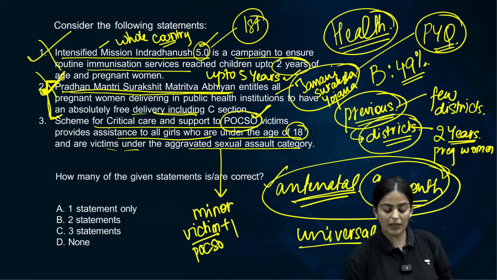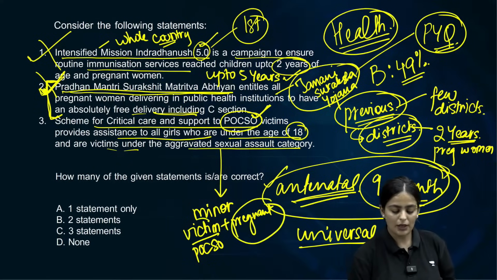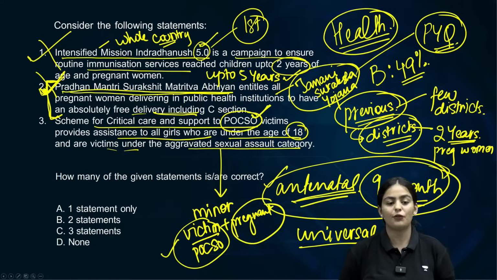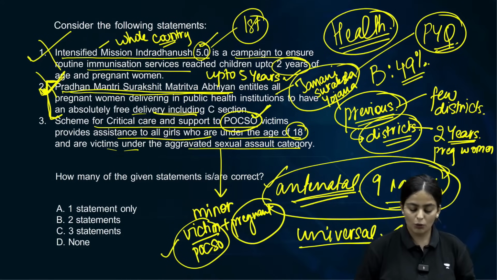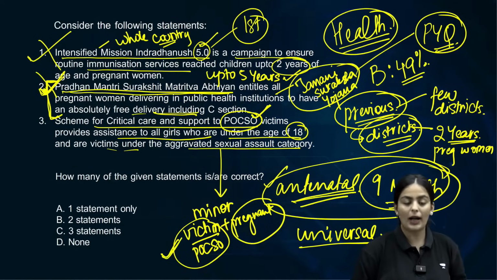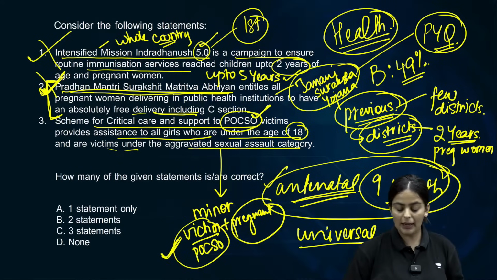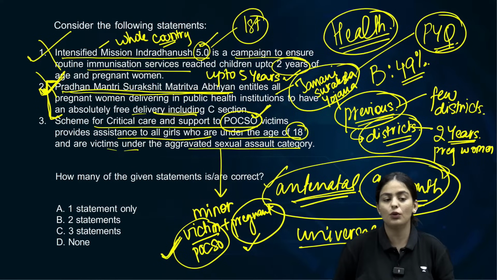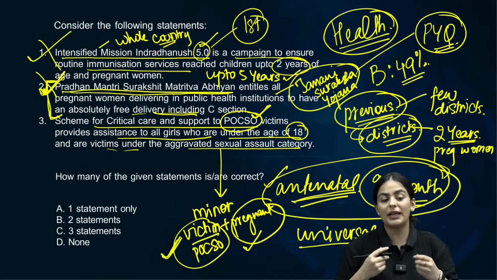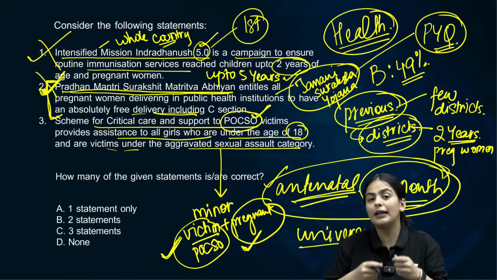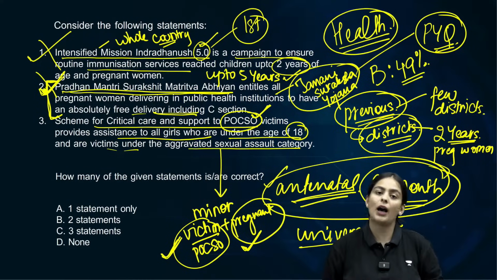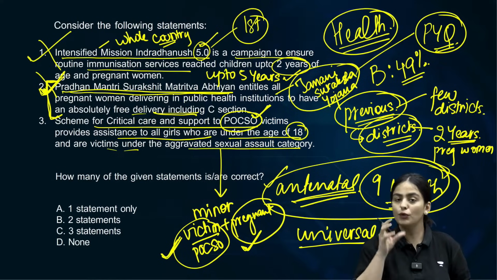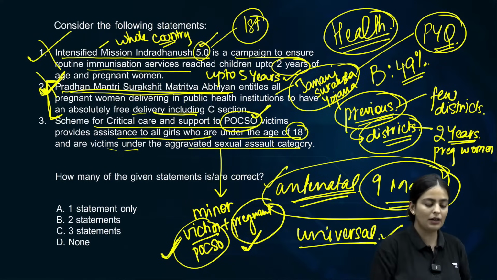They have become pregnant as a result of that offense. So the two have to be provided for. One, you are a minor, you are a victim of the POCSO Act, and the second is because of what has happened to you or the particular offense, you have also conceived. So basically, pregnant minor POCSO victims are eligible for this scheme, not just POCSO victims. Is this clear? That is why statement 3 is also incorrect.